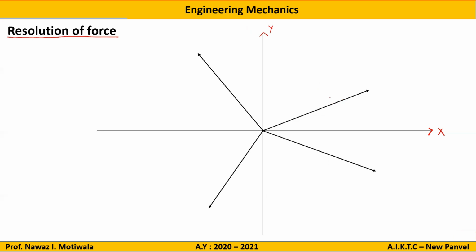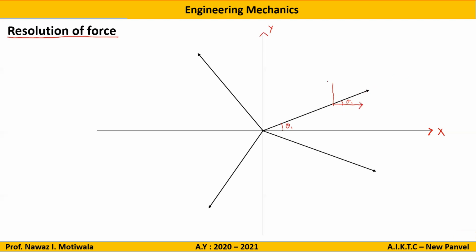Now, it is a simple technique to resolve the force. Draw one line parallel to x and one line parallel to y for every force which you want to resolve. Let us say this angle is given to us as theta 1. That angle made by this force is exactly theta 1. So if this is theta 1, this angle will also be theta 1. Now give the direction: look at the force. The force is going towards upside and towards right side.